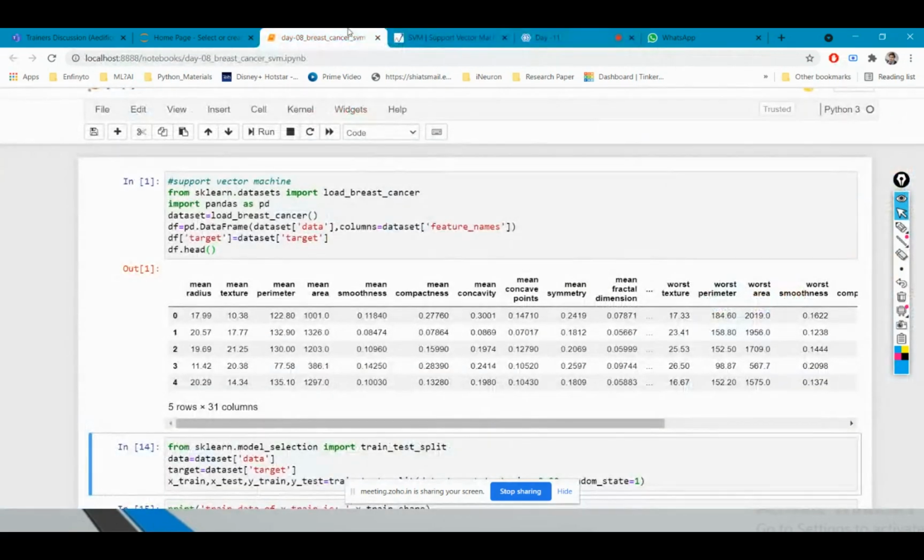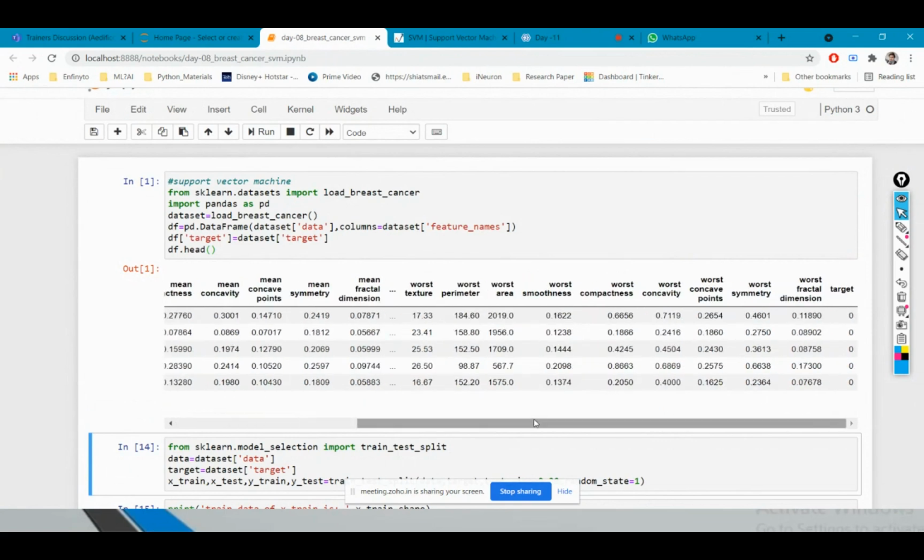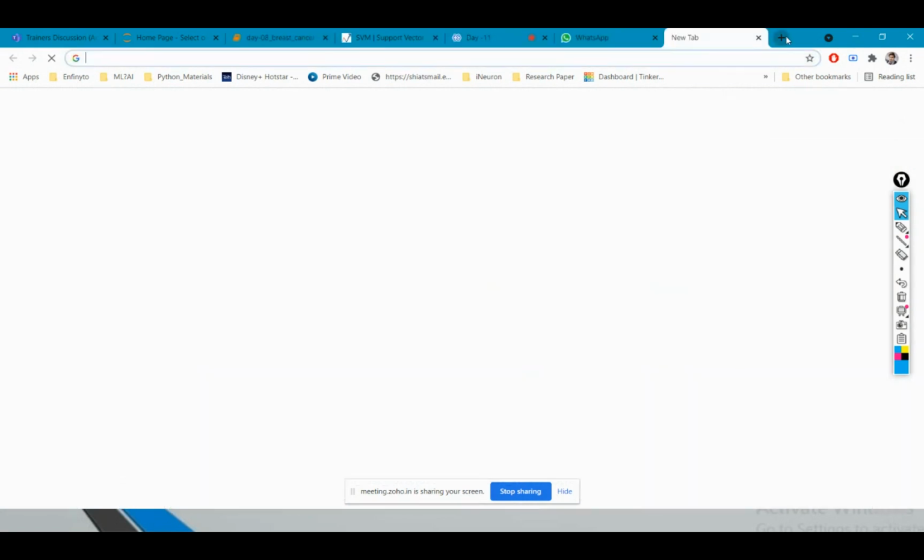Okay. So what I'm going to do here is this is my data set which will give me classification between the types of breast cancer. We have 2 types of breast cancer in this case.